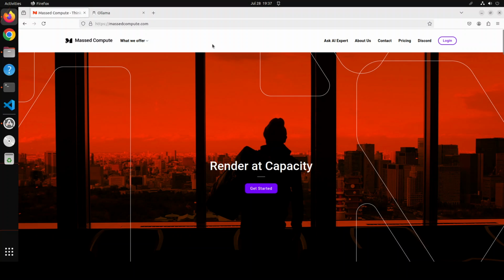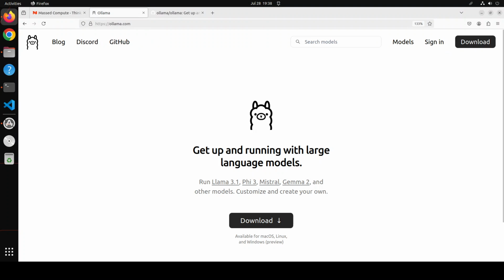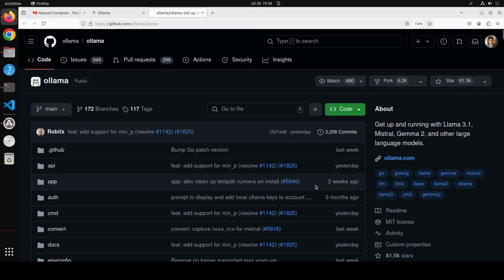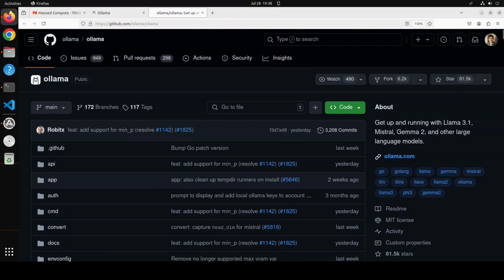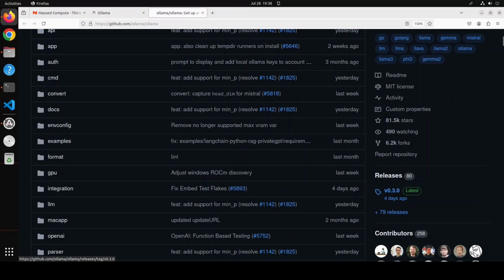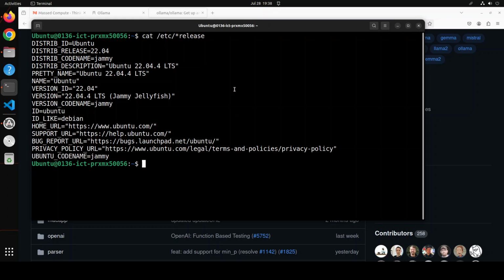Let's first make sure we are running the latest version of Ollama. For that, you would need to go to the GitHub repo of Ollama. So from Ollama's website, which I will drop the link to in the video description, simply right click here on GitHub and it will open in a new tab. This new tab will show you the GitHub repo of Ollama. On this repo, let's scroll down a little and you see the latest version on the right hand side is 0.3.0.